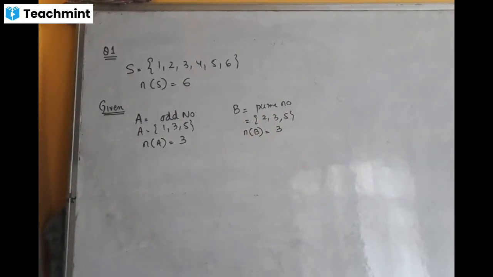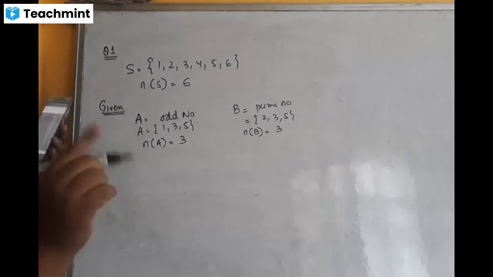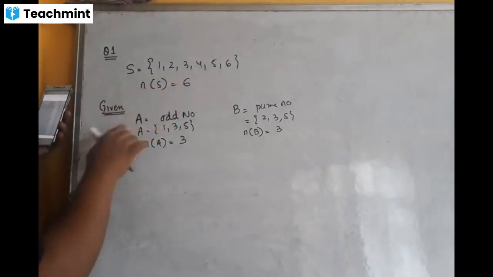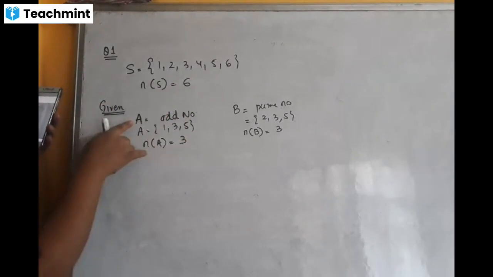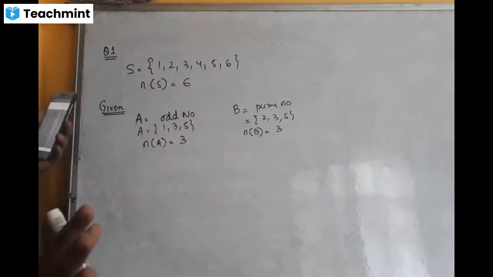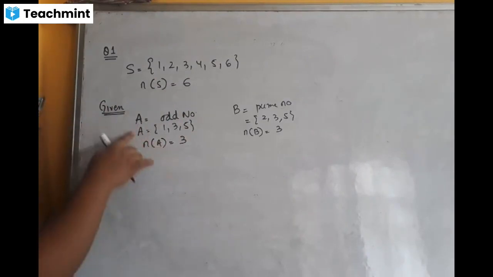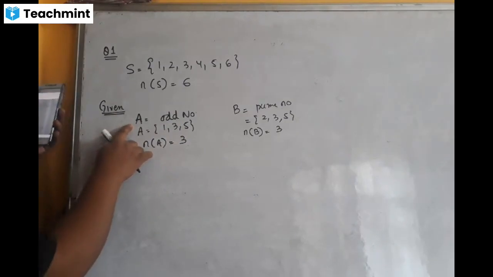Those who joined late, everyone listen to me. Conditional probability means two events will be given, and I have to find the probability of one event under the condition that the first event has already occurred. Now it will be very clear. A dice is rolled, and the outcome is an odd number. That means that event has already occurred, so you are not going to get an even number. Now I have to find the probability that it is a prime number.